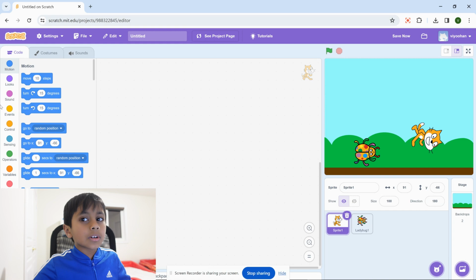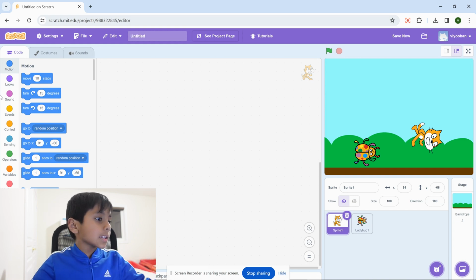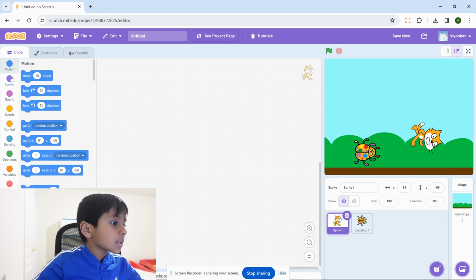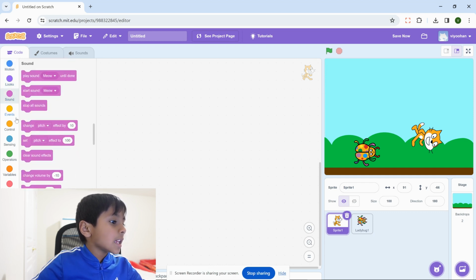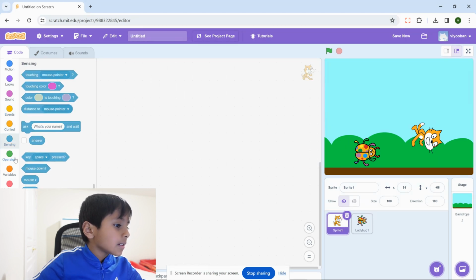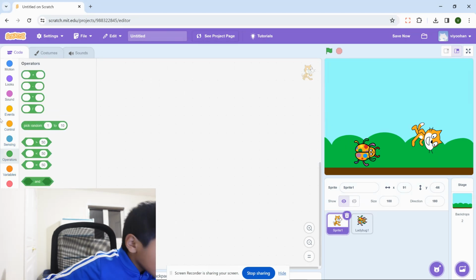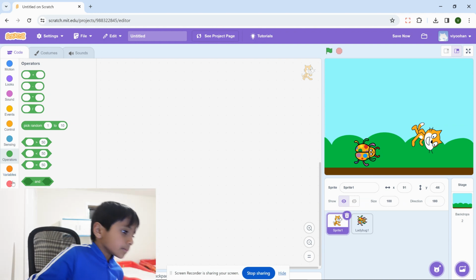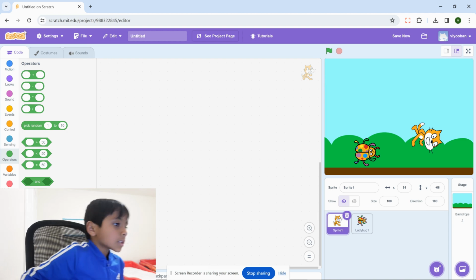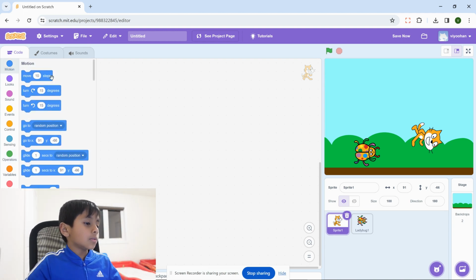So this is the code tab over here. So these blue blocks, you can choose from motion, looks, sound, events, control, sensing, operations, and those blocks there, and you use these code blocks to do stuff.